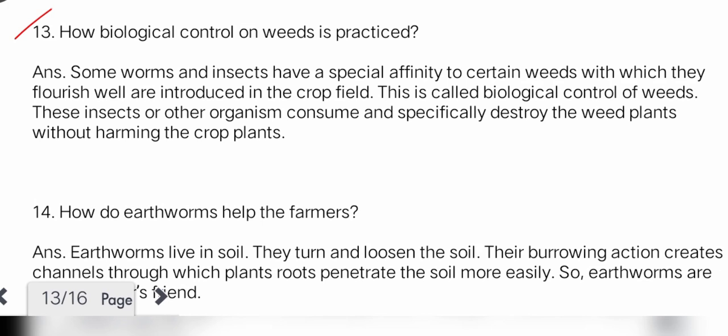13th, how is biological control of weeds exercised? Answer: some worms and insects have a special affinity to certain weeds with which they flourish well and are introduced in crop field. This is called biological control of weeds. These insects or other organisms consume and specifically destroy the weed plants without harming the crop plants.